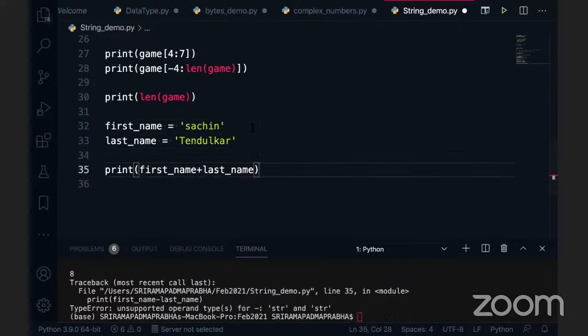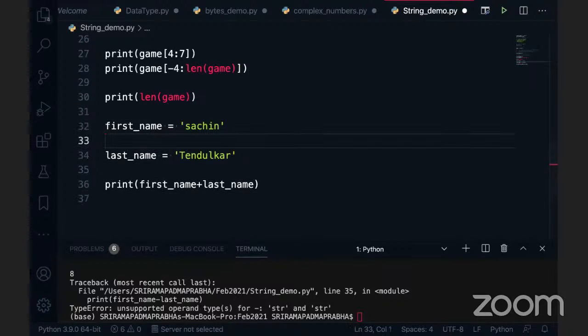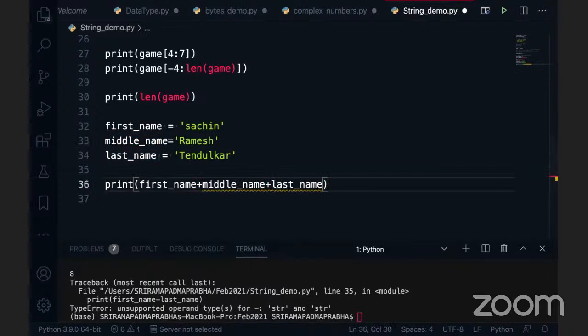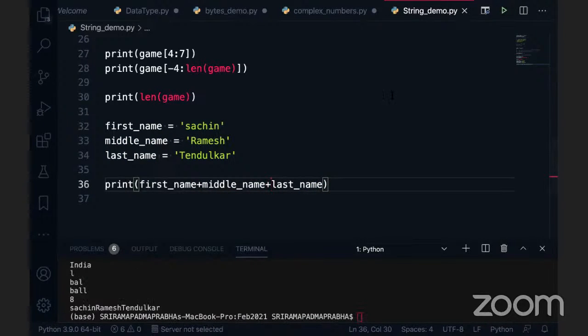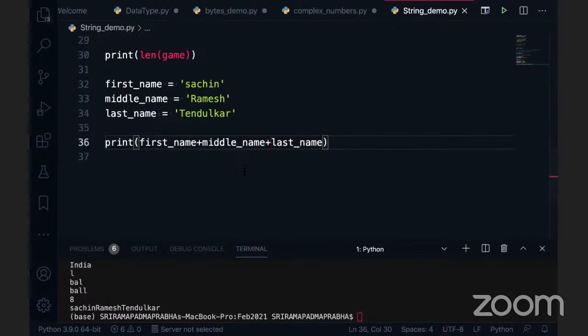Coming to the point, can I add 100 strings in one place? Yes, we can. Now I'm going to use a middle name or something like this. So middle name is equal to Ramesh, Sachin Ramesh Tendulkar. I want to print this. We can add this middle name here. I'm going to execute this code. I can see the values, right? Sachin Ramesh Tendulkar. If you want to format, you can format. That is a different thing. String formatting is a separate concept I will take up. Right now we are able to print this one.